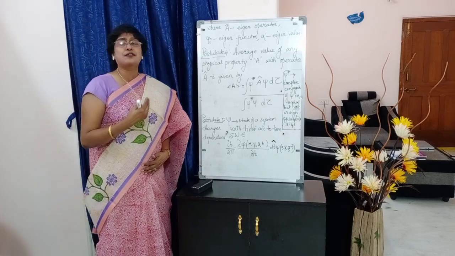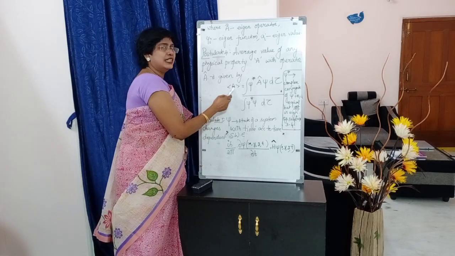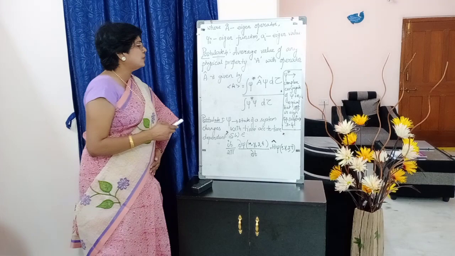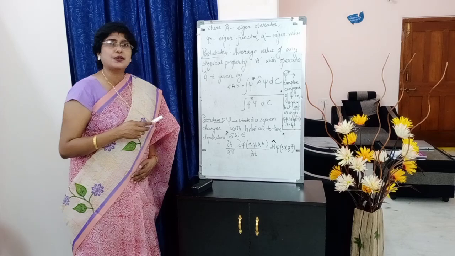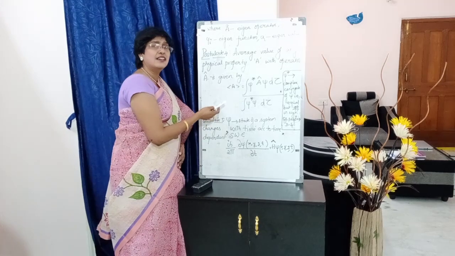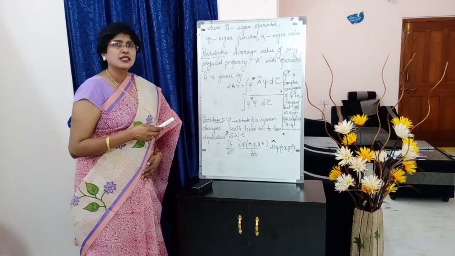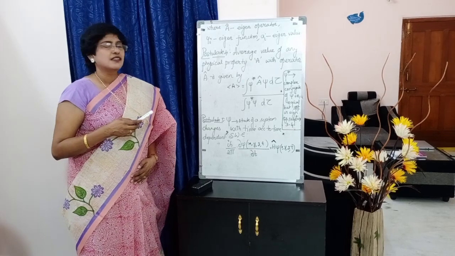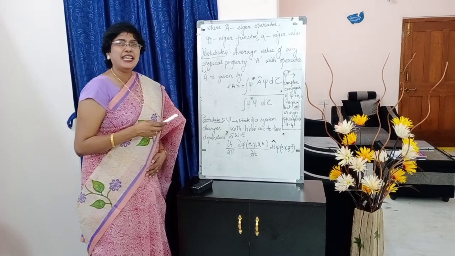So the fourth postulate of quantum mechanics gives us the equation. Write down: average value, that is A, is equal to integral. We call it an integral, students. Differentiation we have seen now, that is small letter d. This is an integration. So integral psi star A cap psi d tau.